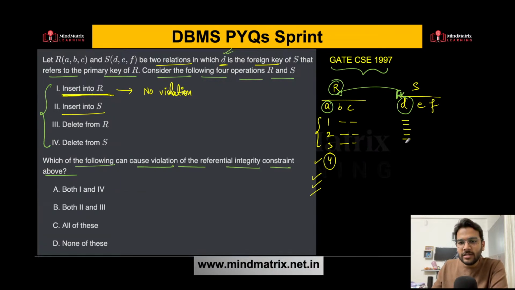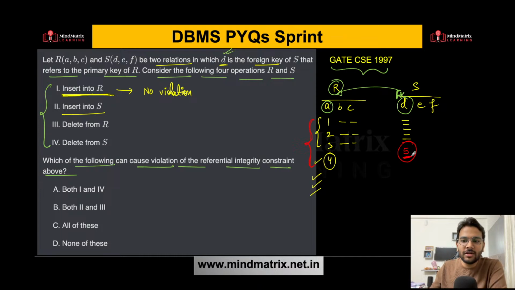If you are inserting something, let's say you have 4 values here for this attribute A, 1, 2, 3, 4, and let's say if I insert 5 over here for this attribute D, then you can have violation. Why? Because 5 is not present here, and it has to be here.